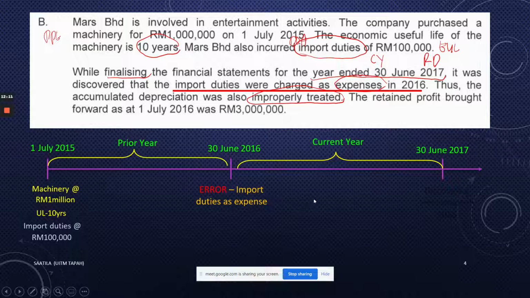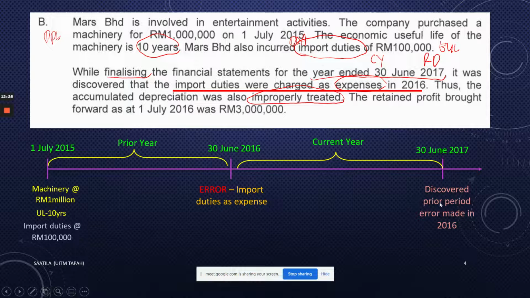Yes, madam. Okay. Next, you discovered the error where the capital expenditure was treated as revenue expenditure, somewhere at the end of the year when you finalize the accounts in the current year.